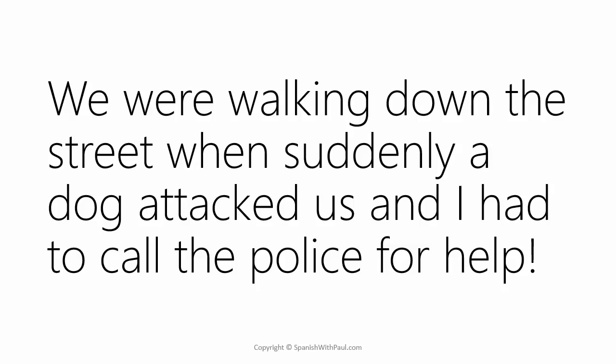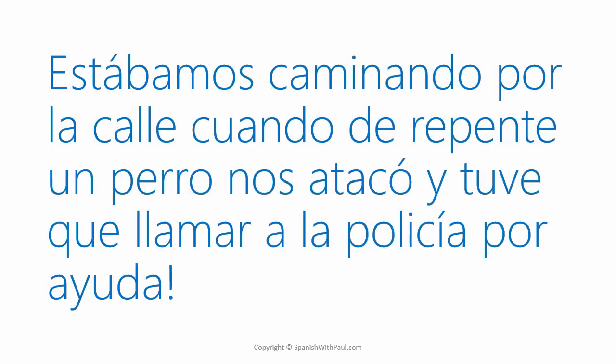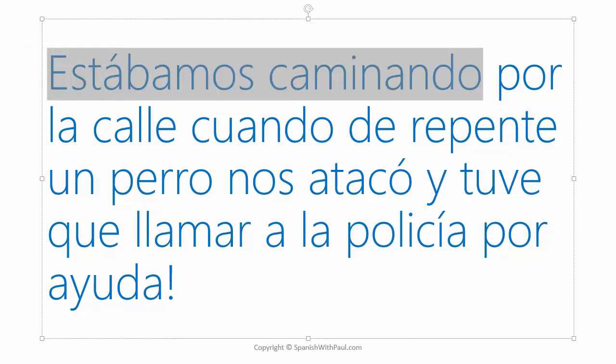Okay, so here it is. Estábamos caminando por la calle cuando de repente un perro nos atacó y tuve que llamar a la policía por ayuda. So we have the scene here, the action that was ongoing.